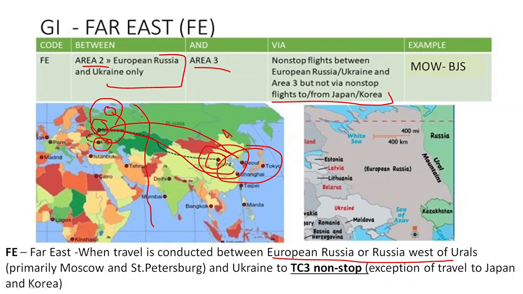So here we have the Ural mountains, we can see, okay, so this region only, Ukraine and Russia. So when a journey is between this region and Area 3, a non-stop flight, but not in Japkor in Area 3, then the journey will be Far East.